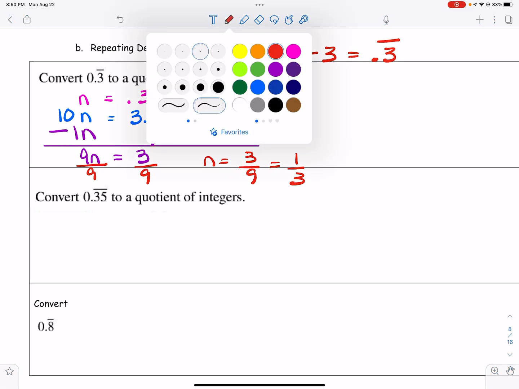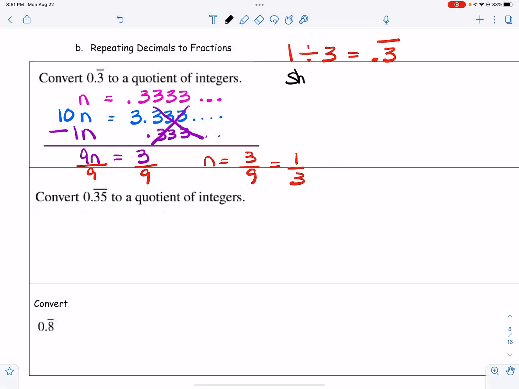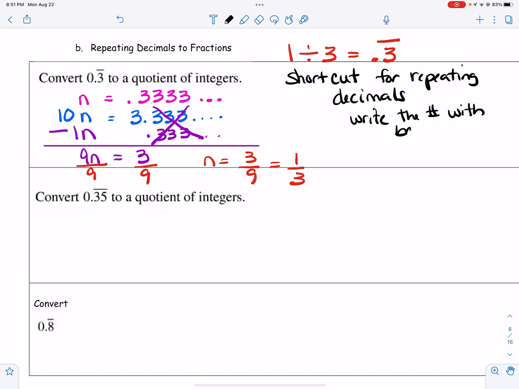So here's the shortcut, okay? And this is only for repeating decimals, okay? Write the number with the bar in the numerator without the bar, okay?